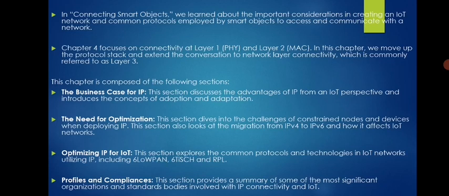Okay, the conversion of the compatibility we need to perform. So that is what the need for optimization is. Then optimizing IP for IoT. This section explores the common protocols and techniques in IoT networks utilizing IP, including 6LoWPAN, 6TiSCH, then RPL. So how we can optimize IP for IoT.